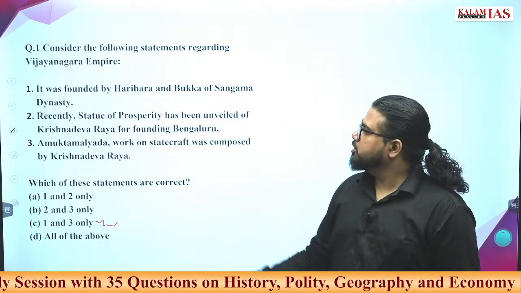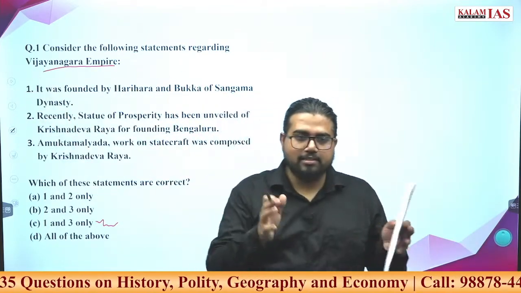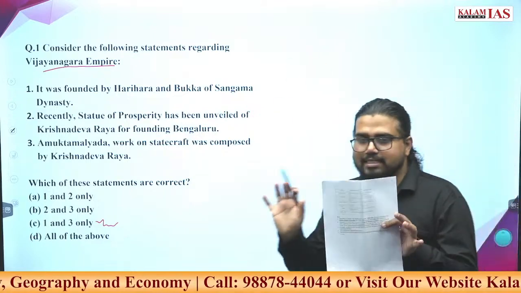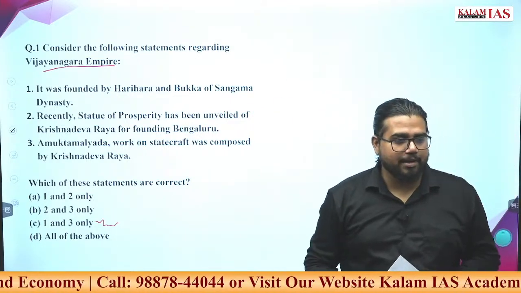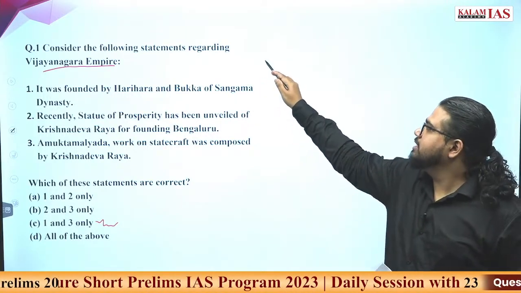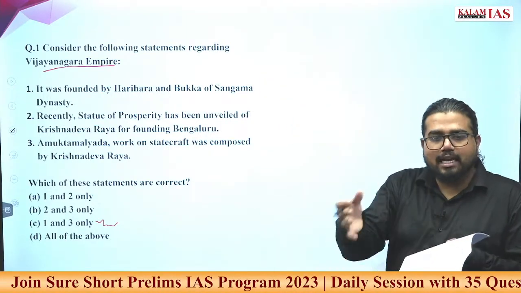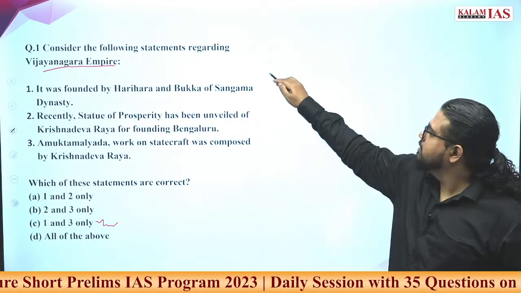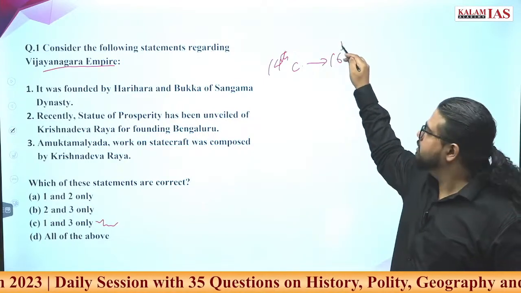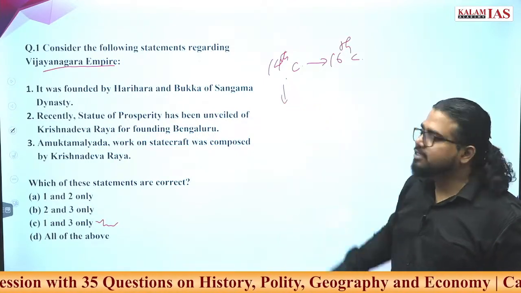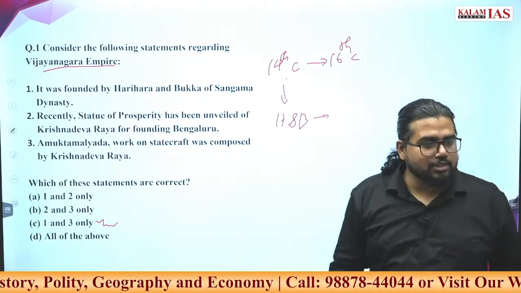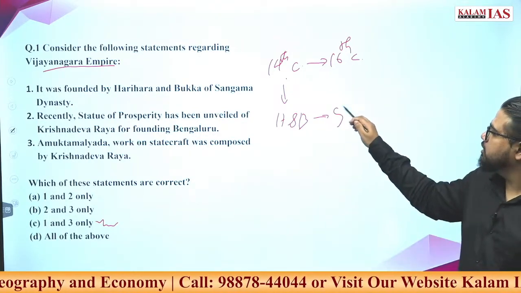C. The question is about the Vijayanagara Empire. Almost every alternate year you are getting some question on this. So what is the basic knowledge you have about the Vijayanagara Empire? When was it, what was the time period? 1336. Even if you don't know the exact date, the rough time period is 14th century to 16th century. And who founded it? Harihara and Bukka. And how many dynasties were there? 5.